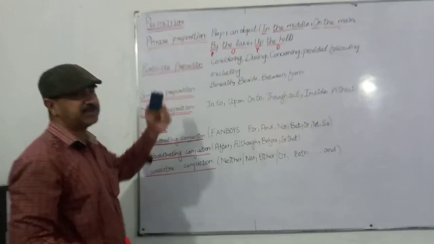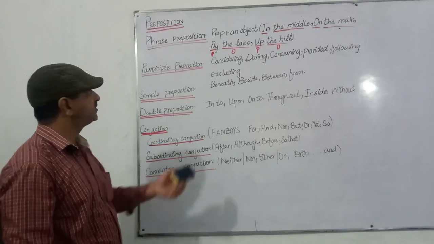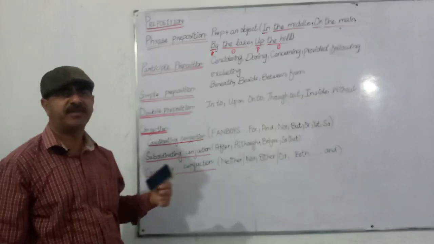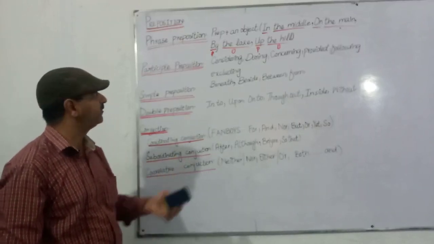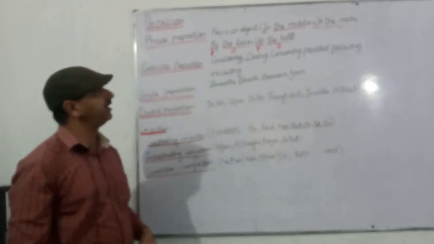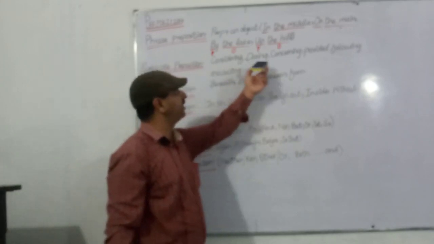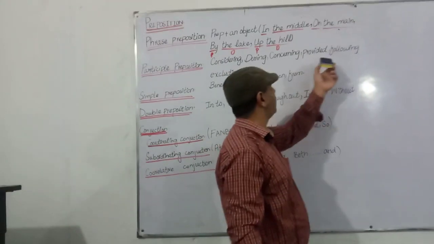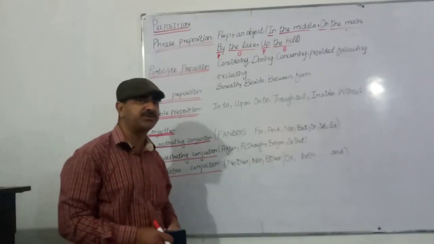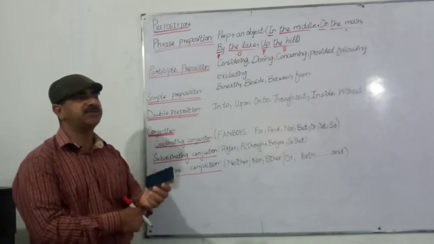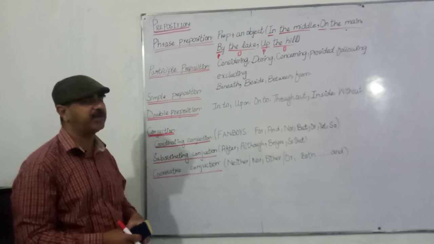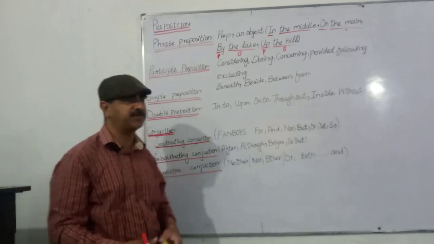Participle prepositions, that is, considering. What are participles basically? The ing form, the ed form, and the en form, which end in ing, en or ed: considering, during, concerning, provided, following, excluding. Basically, prepositions are used to join sentences with each other, to link one idea to another idea, to link one part of speech to another part of speech.